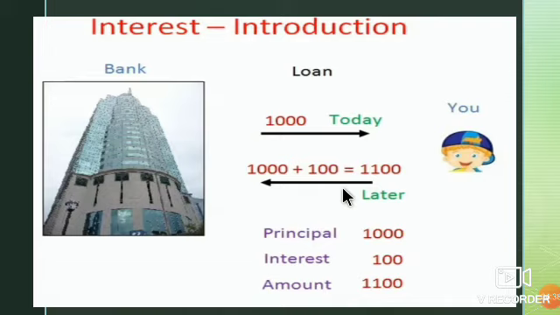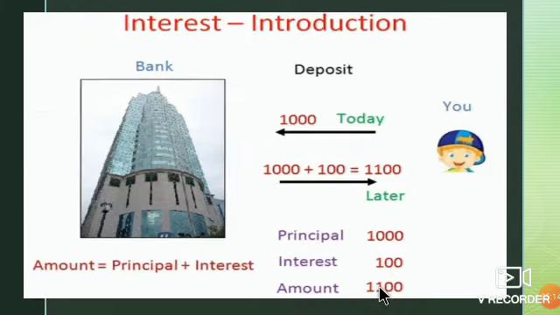Let's take one example. If I have taken a 1000 rupee loan from the bank, in turn I have to return 100 rupees as interest to the bank. So in total how much do I have to pay to the bank? This 1000 principal plus this 100 rupees as interest. So total 1100 rupees I have to pay back to the bank. So here principal is 1000, interest is 100 rupees and amount is 1100 rupees.